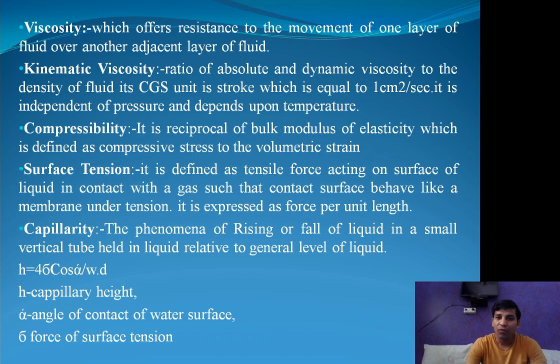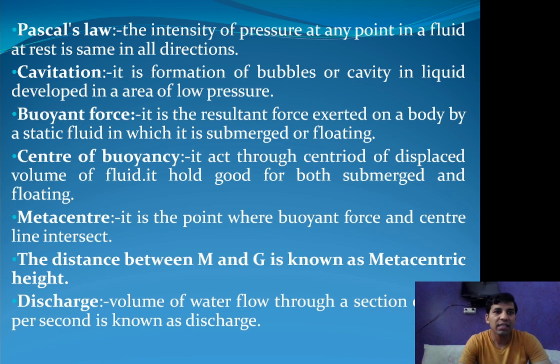The phenomenon of rising or fall of liquid. So when we put a tube in the bucket and the water level goes up and down, that process is known as capillarity, relative to the general level of liquid. So how can we measure capillarity? The formula for measuring capillarity is h = 4 sigma cos alpha divided by w d, where h is capillary height, alpha is the angle of contact of water surface, and sigma is the force of surface tension.